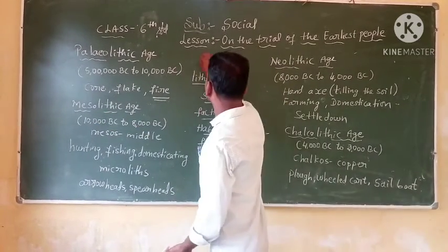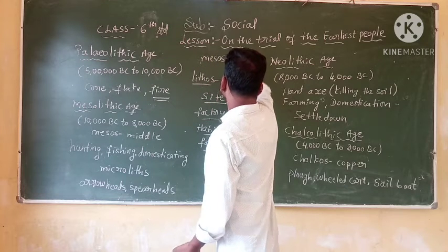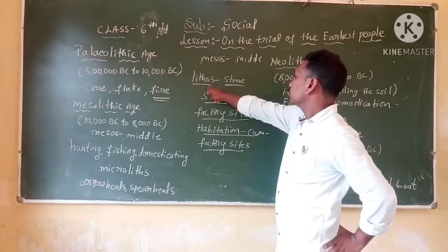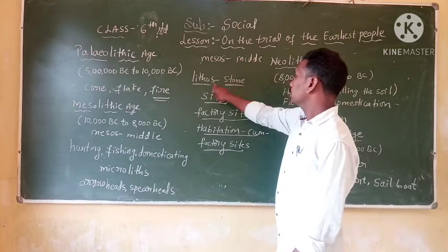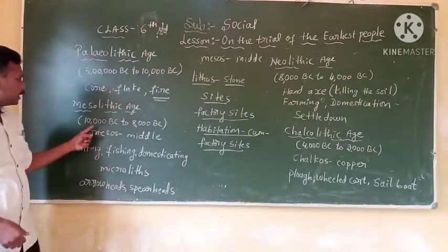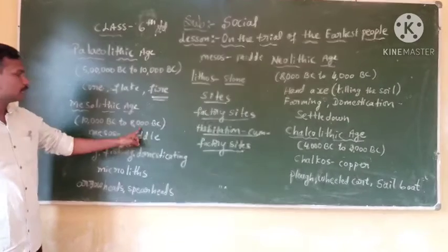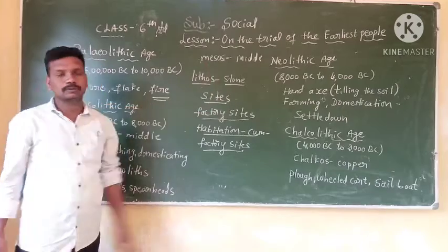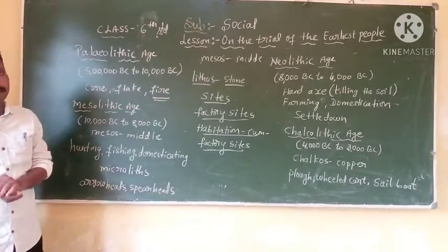The word is derived from Greek. Mesos means middle, and lithos means stone. Middle Stone Age. This age extended from 10,000 BC to 8,000 BC, that is 10,000 before Christ to 8,000 before Christ. In this time period, early humans were also hunter-gatherers.